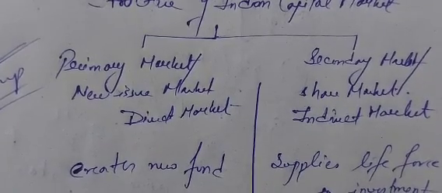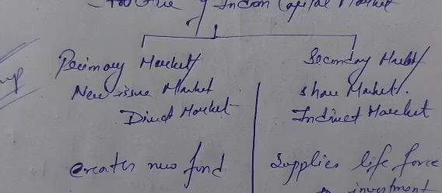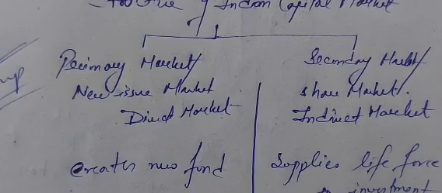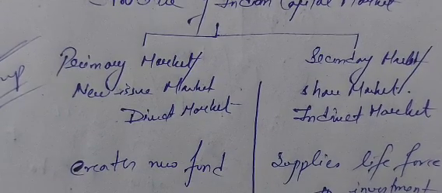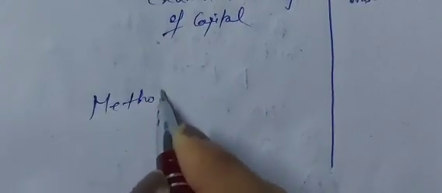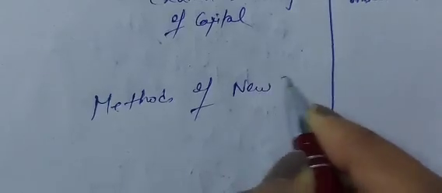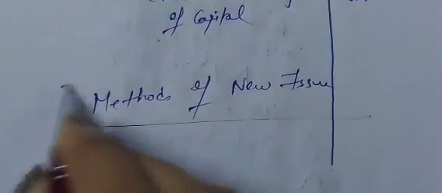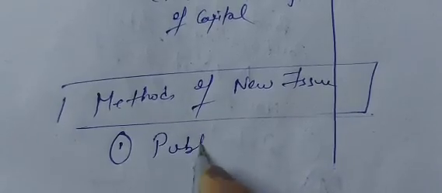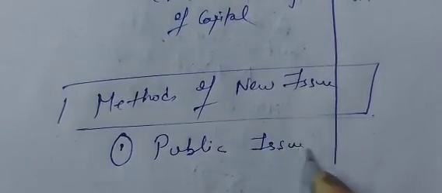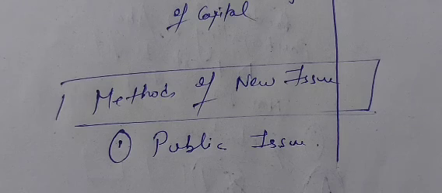Okay, now there are different methods of new issue. Whenever we are talking about new issue, there are different methods of this new issue. Clear? So today we'll start with the methods of new issue. So we'll talk about the methods of the new issue. Methods of new issue. Okay. Now the first method is public issue. The first method of new issue is public issue.